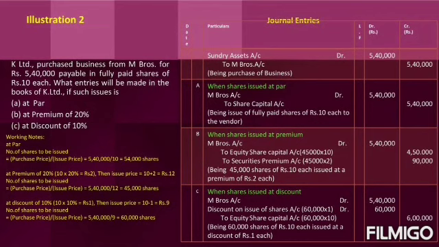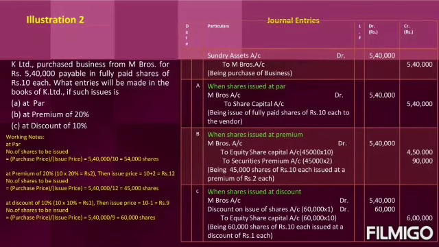Then the entry is, in return, they have to settle M Brothers account, for which, if the shares are issued at par, see the working note. If it is issued at par, what is the number of shares to be issued? So 5,40,000 is the purchase price and the original value of the share is rupees 10. So they will issue 54,000 shares to M Brothers. So the entry is, to whom they are giving, M Brothers, who here are the receivers. So M Brothers account debit to share capital 54,000 into 10 rupee, 5,40,000.